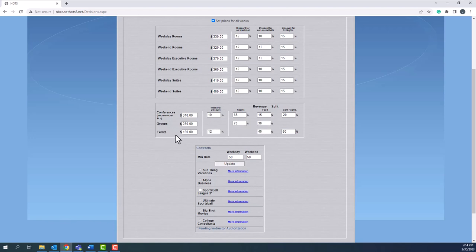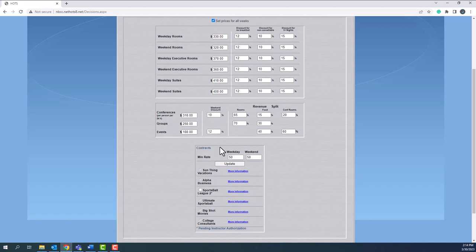And then finally, you have events. This rate is not really a room rate at all. Events are maybe a wedding or some social occasion being held at the hotel. This is the price of a catered meal at your hotel. You may or may not provide a weekend discount. And the revenue split is only food and conference rooms. There is no room rate. All of the revenue gets moved into either food or conference rooms, and the food all goes as dinner revenue.